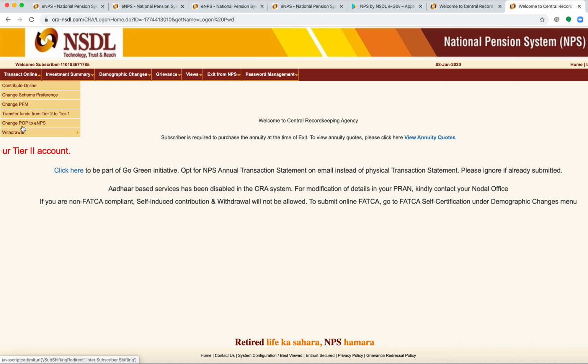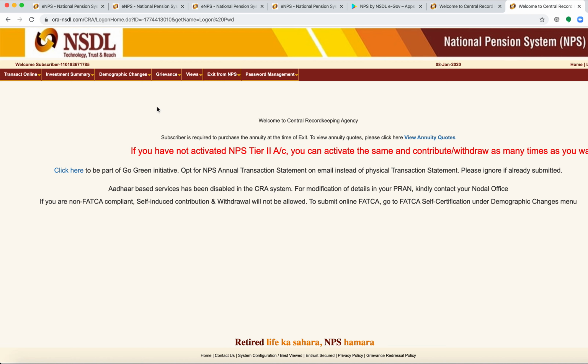In case you are an existing NPS customer who wants to change from NPS to eNPS so that you would be able to manage your NPS account via the system, you can do so by using this option, change POP to eNPS.